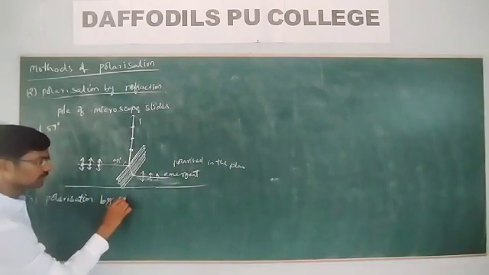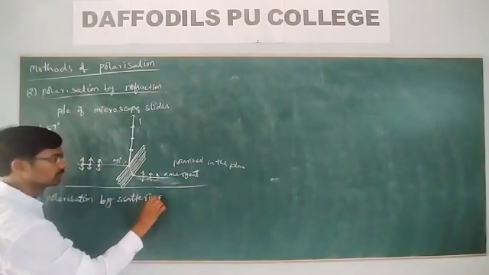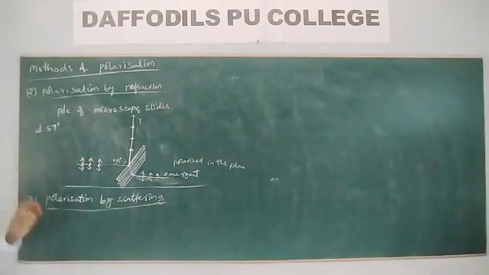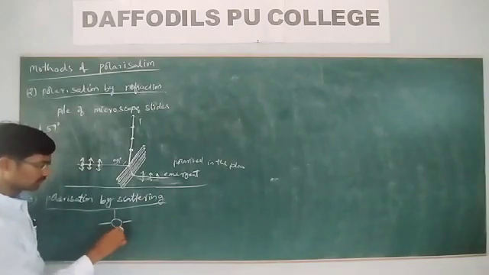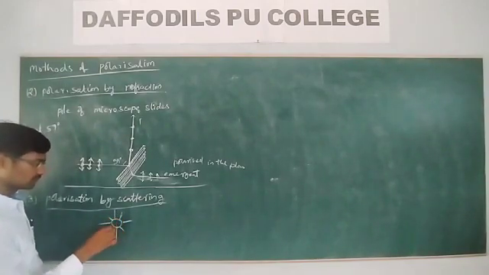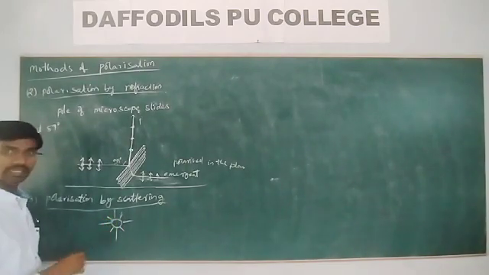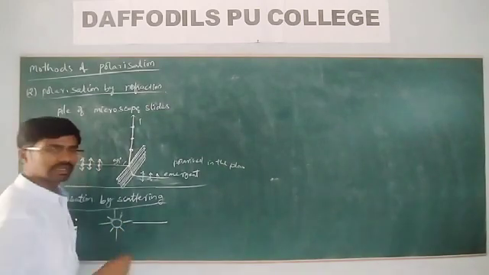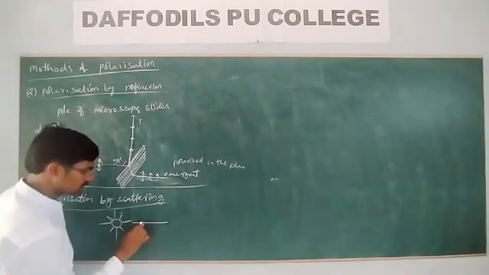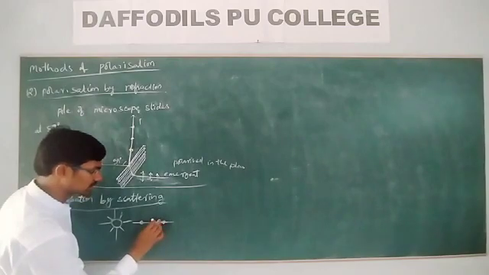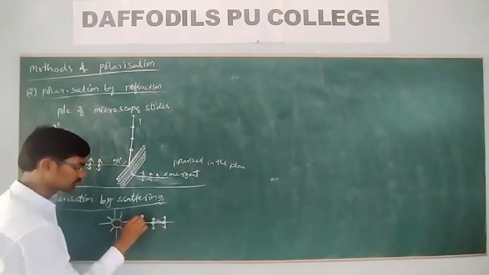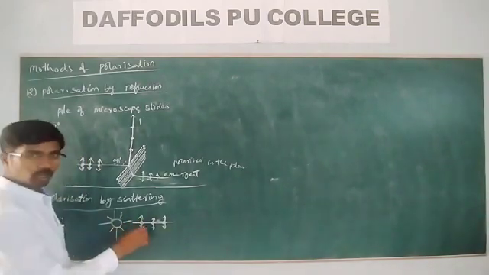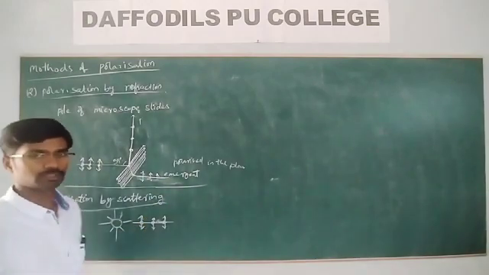Whatever light we get from the sun is ordinary light, or unpolarized light, and this unpolarized light is incident on the atmosphere.